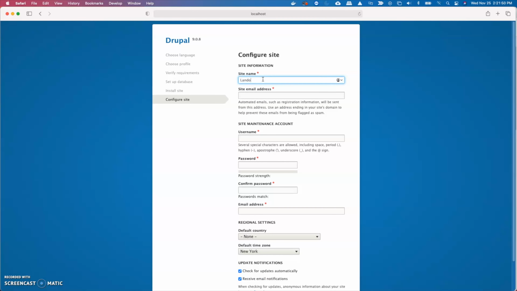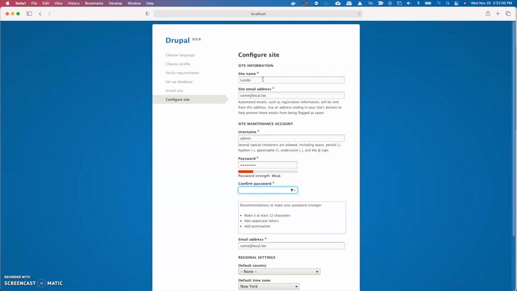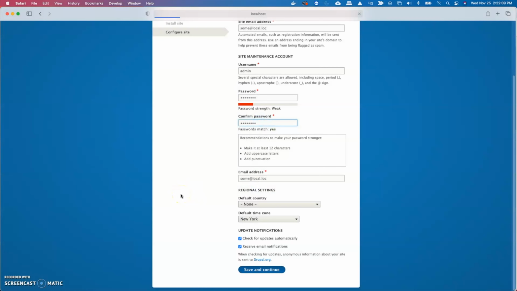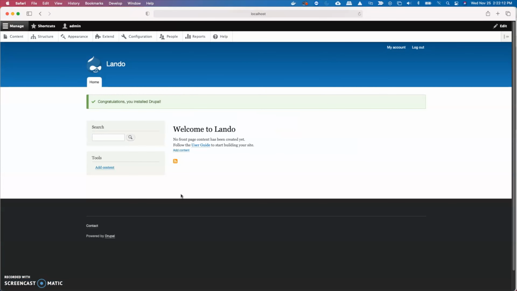Complete the configuration form. I'm just entering random information to finish the installation. The default Drupal Lando installation is now complete.